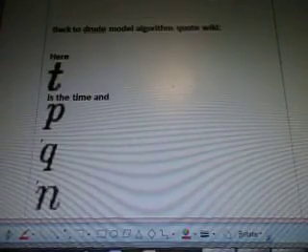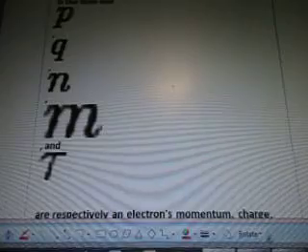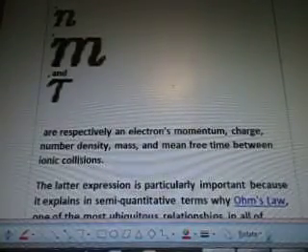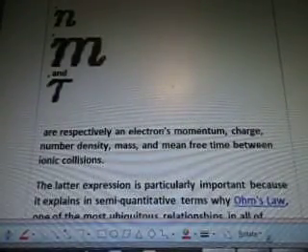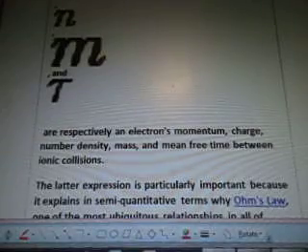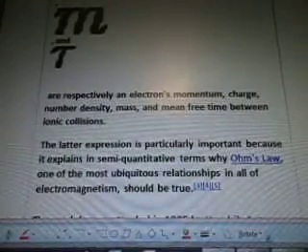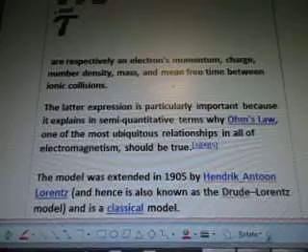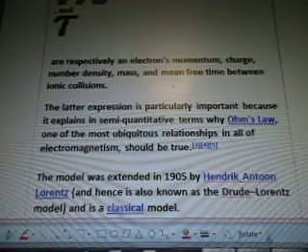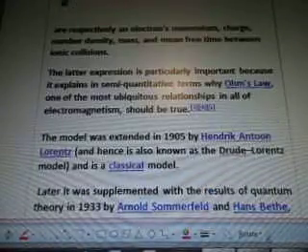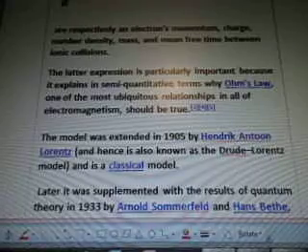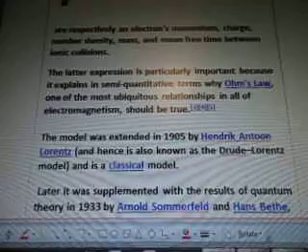Here t is the time, and p, q, n, m, and τ are respectively an electron's momentum, charge, number density, mass, and mean free time between ionic collision. The latter expression is particularly important because it explains in semi-quantitative terms why Ohm's law, one of the most ubiquitous relationships in all of electromagnetism, should be true.